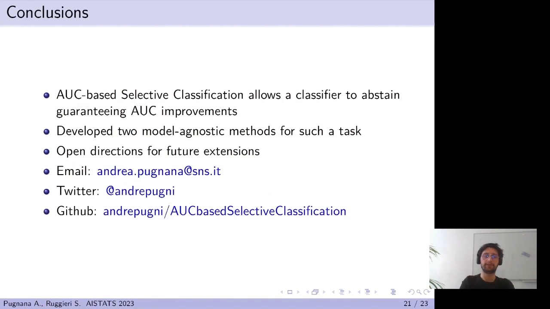To conclude, AUC-based selective classification allows a classifier to trade off between AUC improvements and coverage. We provide two new model-agnostic methods that guarantee AUC improvements, testing their impact over 9 datasets. We also envision several next steps for our research.